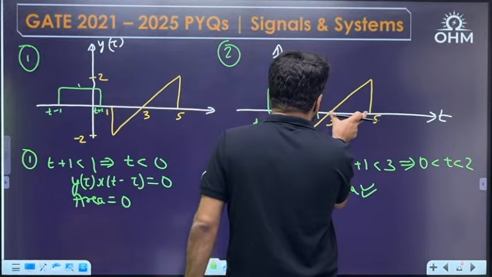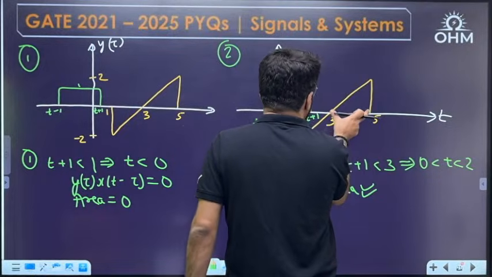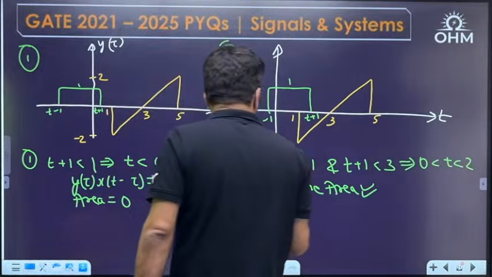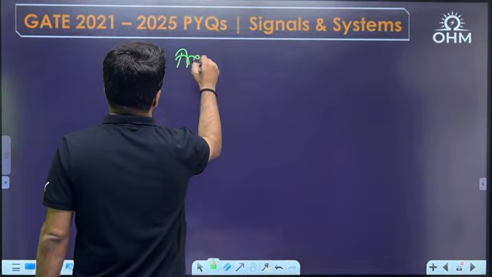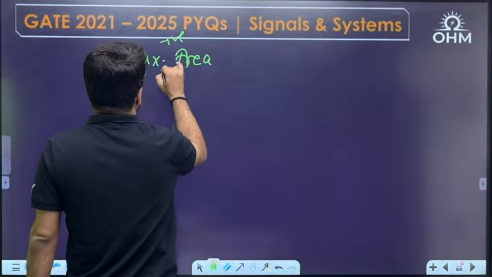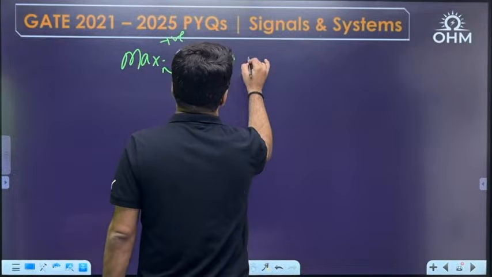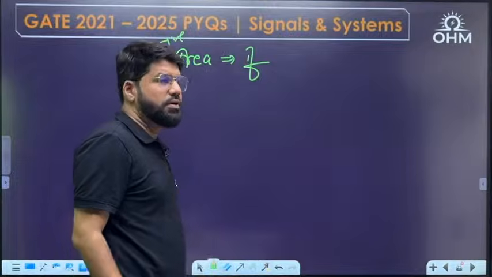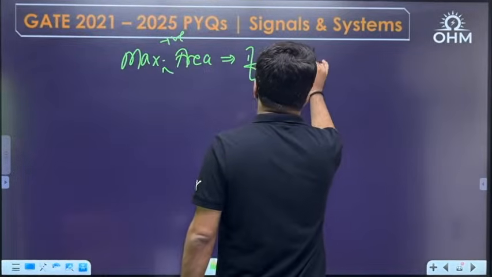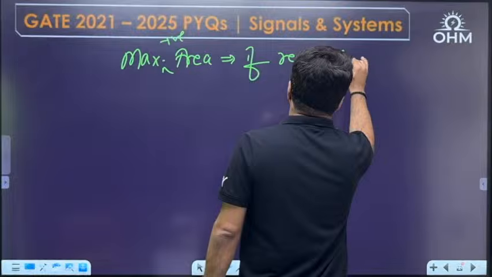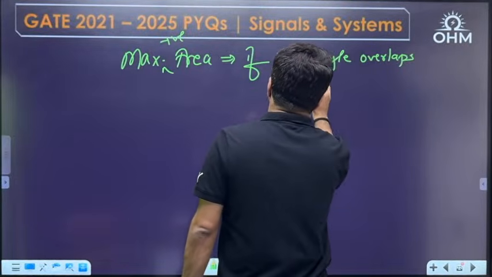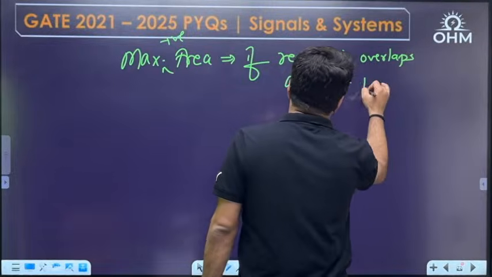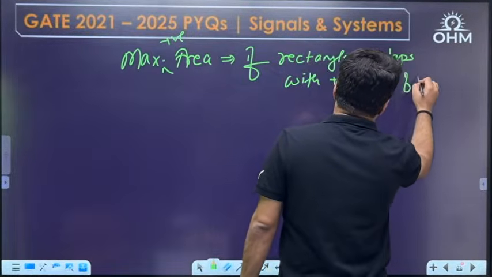So I will have to place this here, from 3 to 5. So the maximum area condition will come. Maximum positive area will come if the rectangle overlaps with the positive part of y tau.